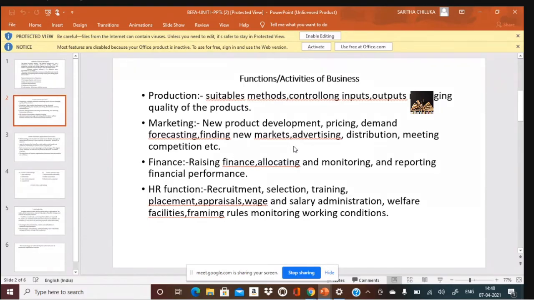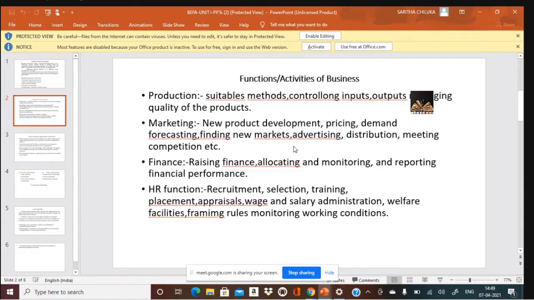Wage and salary administration, rules, monitoring the working conditions, and so on. Okay, so these all are the welfare activities. What welfare is the company giving to its employees so that it doesn't lose talented people? Framing rules to monitor working conditions. What do you mean by working conditions? Not only the physical setup, providing you AC, a fridge or an oven.